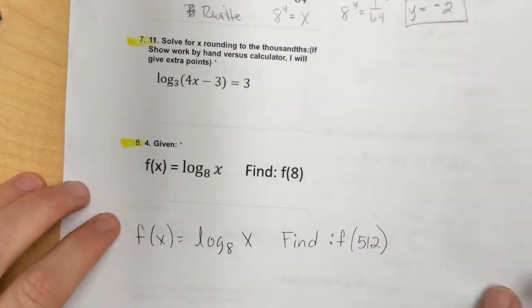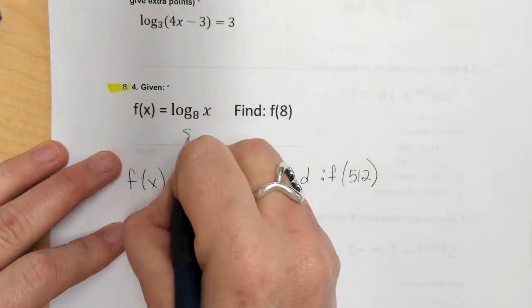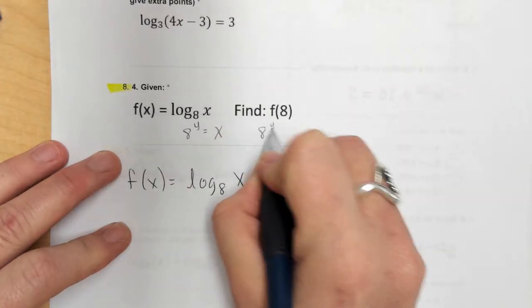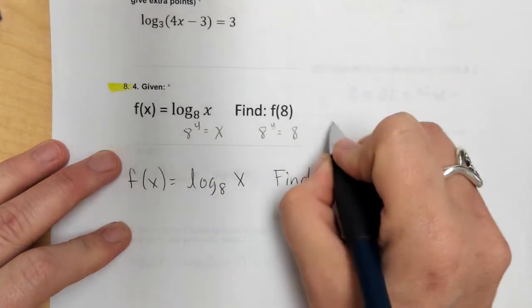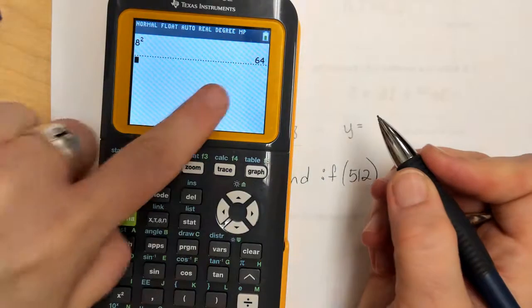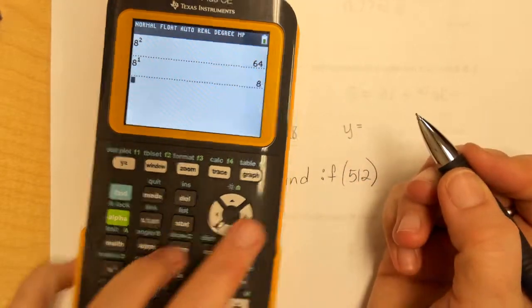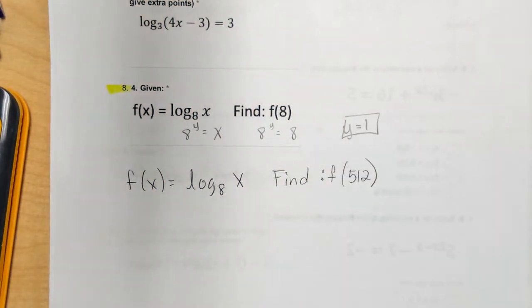The next one, I'm going to skip that problem and go to these two. Again, I have this same problem, so that is 8 to the y equals x. So I'm going to say 8 to the y has to equal 8. This is x's value. So the exponent, I know 8 squared is 64, that's too big. So smaller than 2. 8 to the 1 power is also 8. So y is 1. I need an exponent of 1.